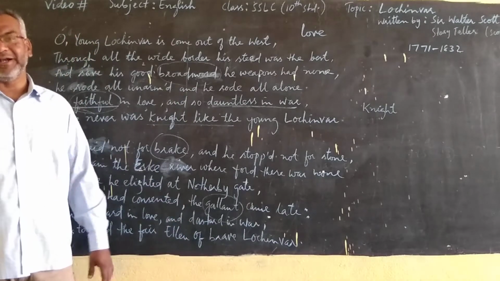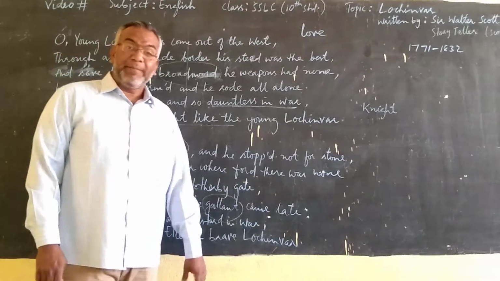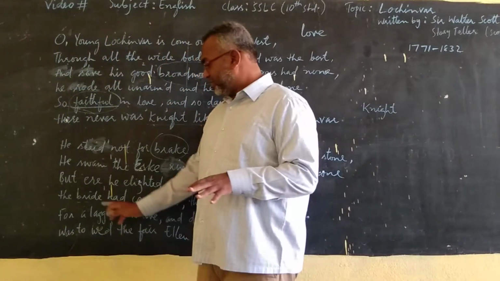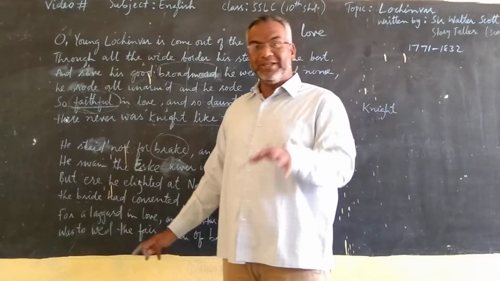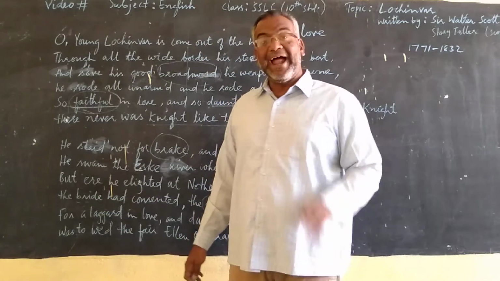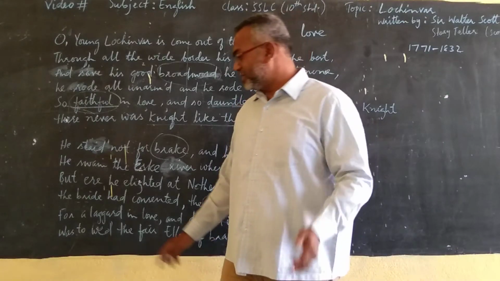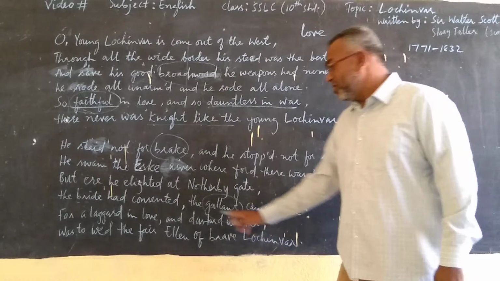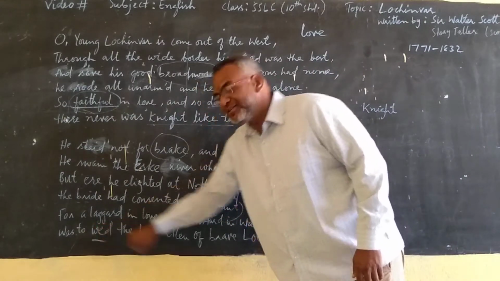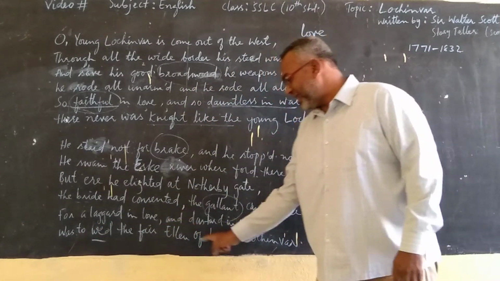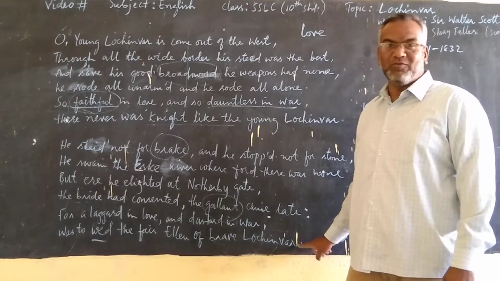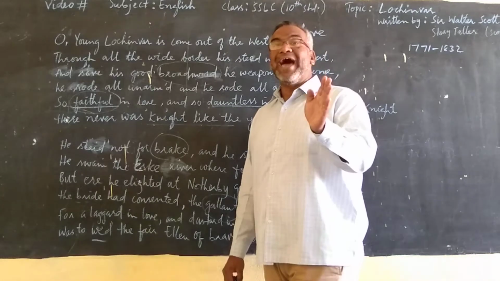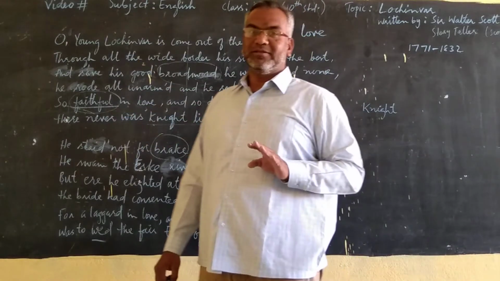Something had already happened. The girl, his love, the bride, had agreed. Agreed for what? For a laggard in love and a dastard in war was to wed the fair Ellen of brave Lochinvar. That girl had already agreed to marry another man.